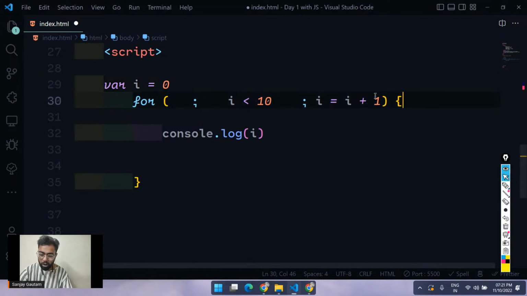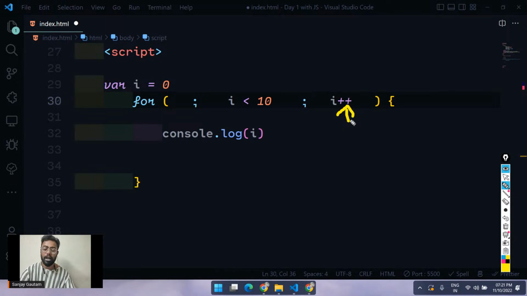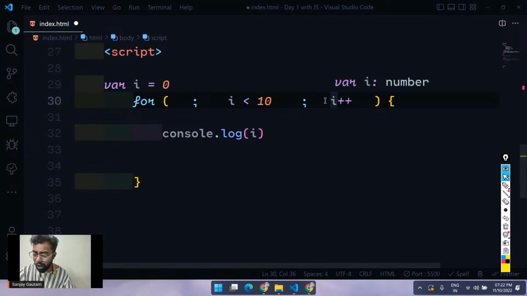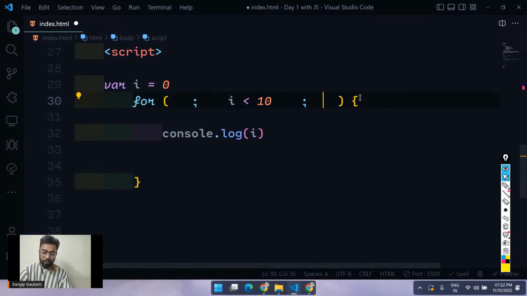Okay? And also, you can convert this thing. We have a smaller syntax for this. If you just want to increment the value of a variable by 1, you can just type the variable name and do plus plus. Again, it's an arithmetic operator, and we call this the increment operator. It will increment the value of that particular variable by 1. So instead of writing this whole thing, I equals I plus 1, you can just directly type I plus plus. That's all.